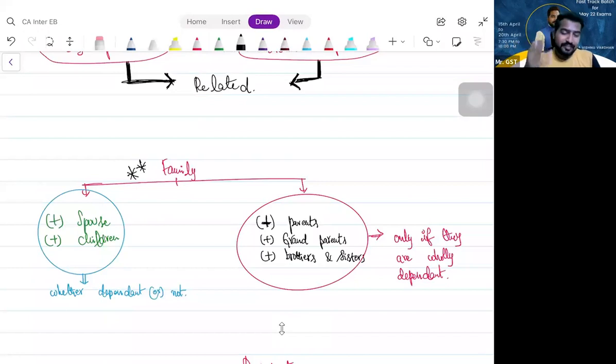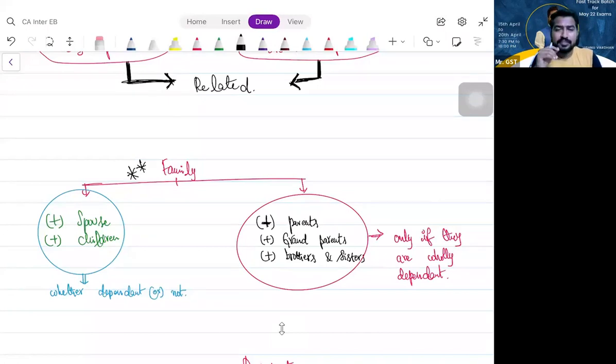So the lawmakers itself are encouraging us, like, don't include your parents in your family. The point is, the family definition says your spouse and children are your family, no matter whether they are dependent or not, because once married, that's all. So they are your family. Your spouse and children are your family, no matter whether you like them or not. But your parents, grandparents, brothers and sisters are your family only if they are wholly dependent. Wholly dependent. Please understand.